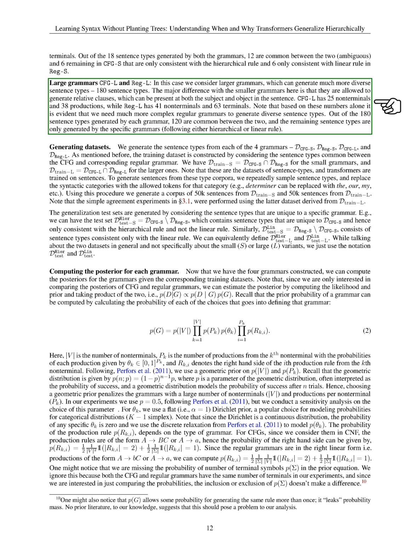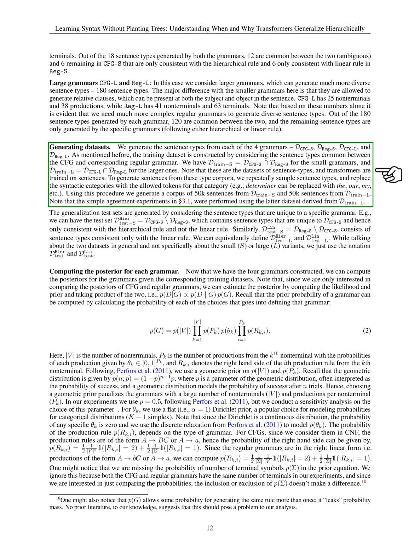Section: Generating datasets. In this section, we generate datasets by extracting sentence types from 4 different grammars: D_CFG-S, D_reg-S, D_CFG-L, and D_reg-L. Our training dataset consists of sentence types that are common between the context-free grammar, CFG, and the corresponding regular grammar.